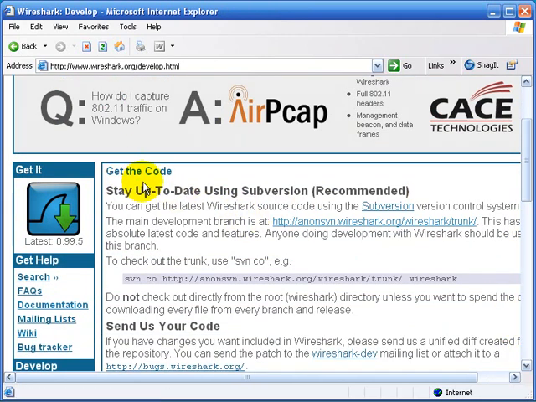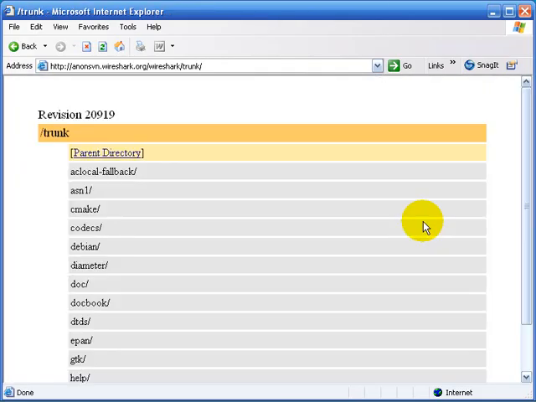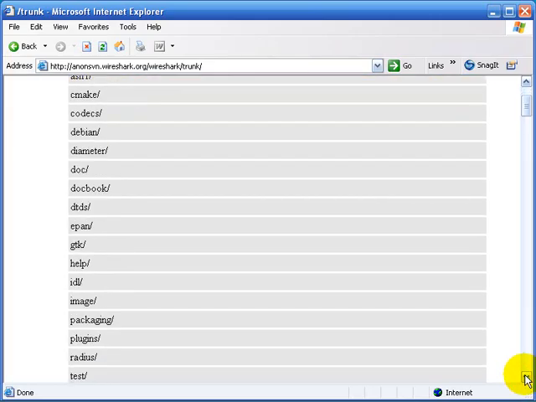And there you'll see a note up at the top talking about getting the code. Now the main development branch is located at this link, which is anon-svn, ANONSVN dot wireshark.org/wireshark/trunk/. I'll click on that link, and now it's going to take me into a directory structure of the Wireshark code. Now the dissectors, the decodes, are available under the EPAN directory.